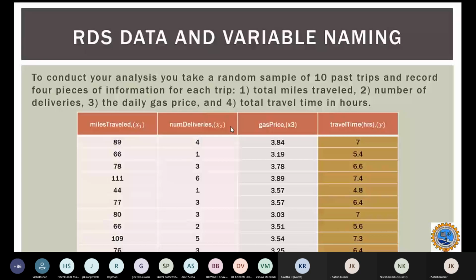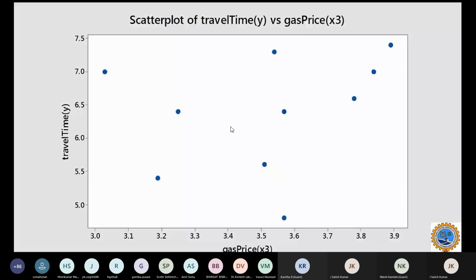Then my travel time is 5.4, and I'm trying to plot the gas price versus travel time. As you can see, the plot between gas price and travel time looks very blob-like. It seems like the points are scattered, some towards the y-axis, some towards the x-axis, all over the plot. So it is very difficult to make a linear prediction.